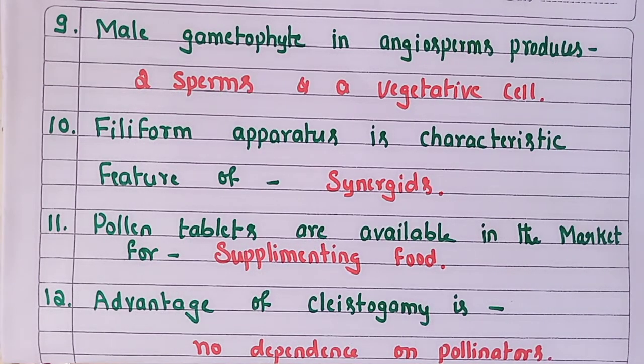Okay, so the flower remains closed, and so here there is no requirement of any pollinators within the flower itself. Pollination, in the closed flower itself, self-pollination is going to occur. So in cleistogamy, there is no dependence on pollinators.